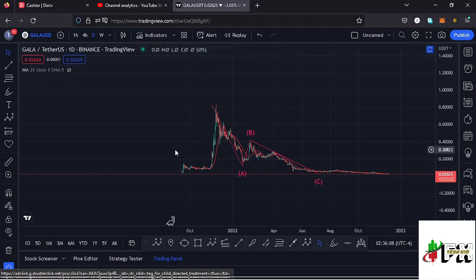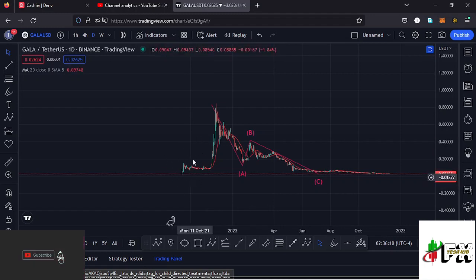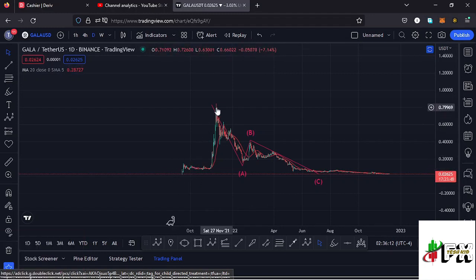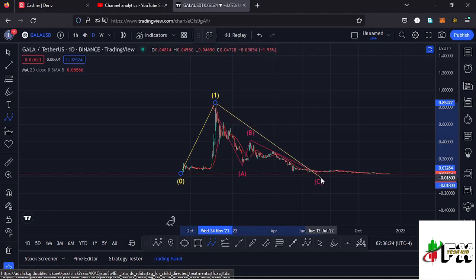So Gala Games, from these low prices that we had been trading within, we saw a very nice bounce to the upper side, taking us to an all-time high at around the $0.84 mark in a movement that I'm terming as a higher Elliott wave count 1 to the upper side. After seeing the all-time high, we have been seeing lower prices in this massive ABC corrective structure, which has now taken us back to around the $0.023 mark in a movement that I'm terming as a higher Elliott wave count 2 to the lower side.